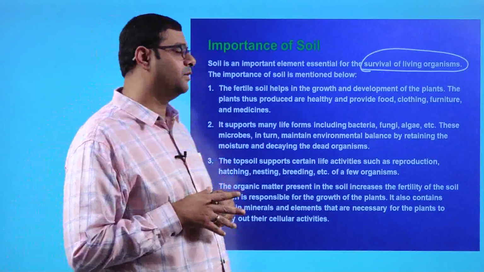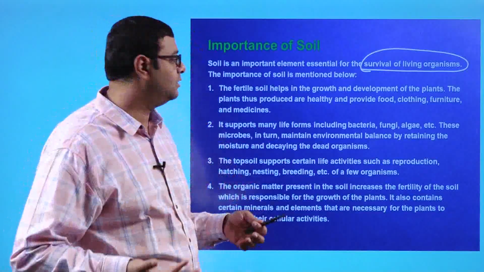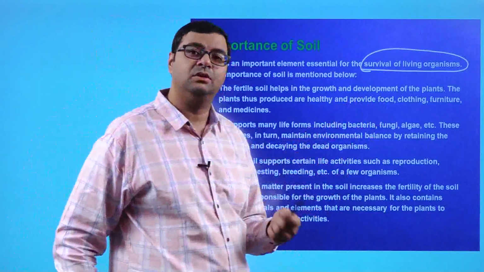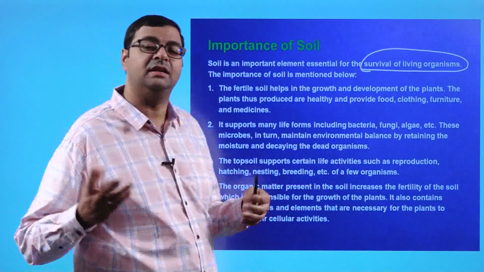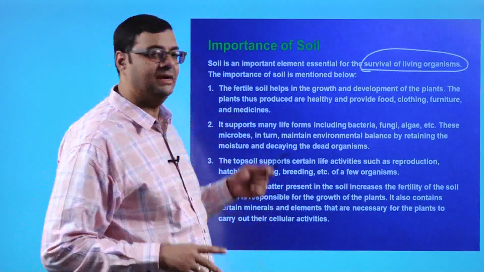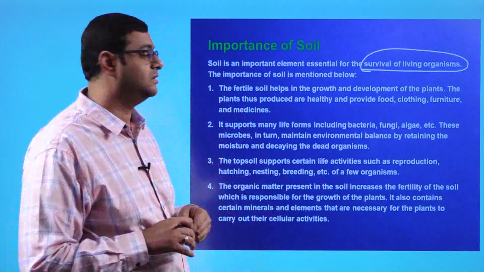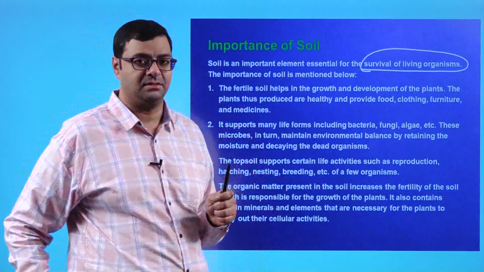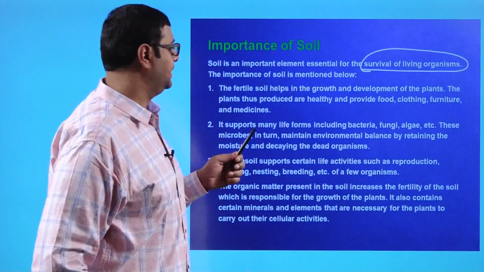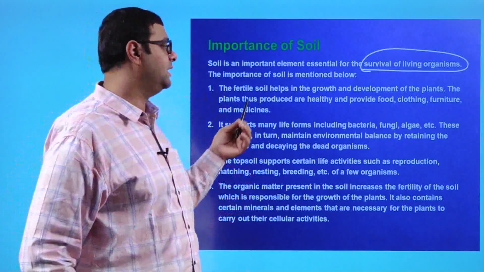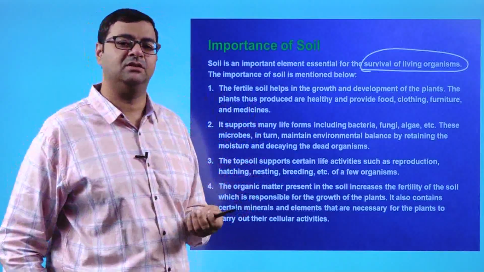The plants provide food, say like rice, clothing like cotton, furniture, that is wood, and medicines from the medicinal plants, which are very important for us in the making of medicines. So that is the first one.